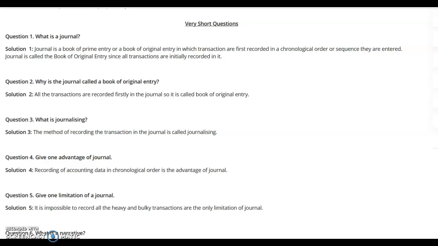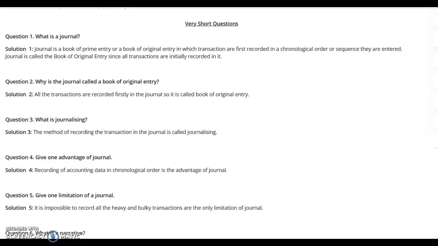Then another question arises: give an advantage of journal. Recording of accounting data in systematic order. Chronological order means in proper sequence, in a particular order, is the advantage of the journal. So journal has a very good advantage that all the financial transactions are recorded systematically, sequence-wise, that is step by step, so the first transaction is recorded first and afterwards all of them are recorded in this book. So it has the advantage that it records all the transactions in a systematic pattern.